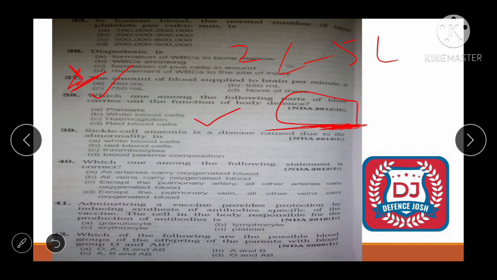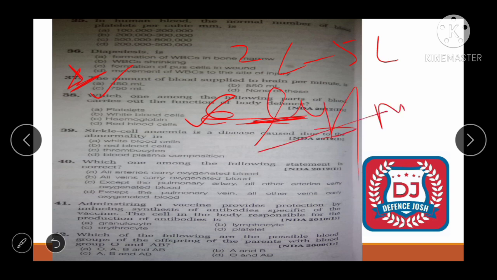What was the question? Which one among the following parts of blood carries out the function of body defense? देखो ये क्या होते हैं, WBC क्या करते हैं, डिफेंस के लिए यूज, क्योंकि मैंने बताया था लिम्फोसाइट्स आर द पार्ट ऑफ WBC, so these act as a defense. Okay, next question is sickle cell anemia is a disease caused due to the abnormality. See friend, this is also question of NDA 2012. So correct answer will be red blood cell.